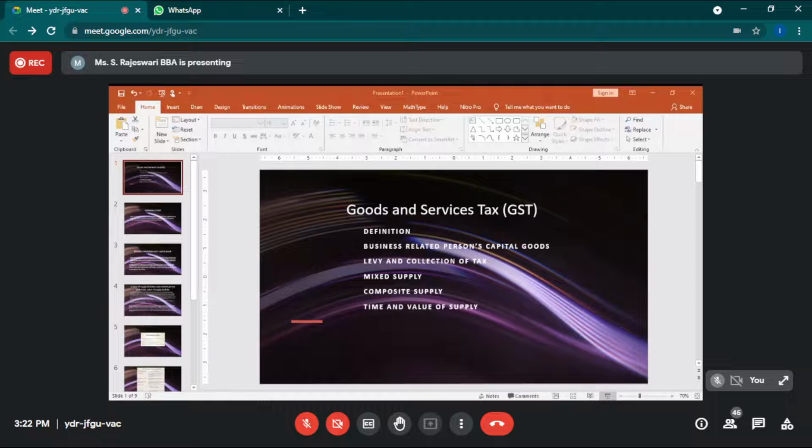First one, in case of services you are supposed to have invoices. So in that case, the date of issue of invoice, if the invoice is issued within 30 days of the supply. Second one, date of receipt of payment or date of provision of services. Next, the date on which the receipt of services is entered in the books. On these three criteria, whichever is earlier can be considered as the time of supply. Time of supply, in the sense, is when you can pay your tax.